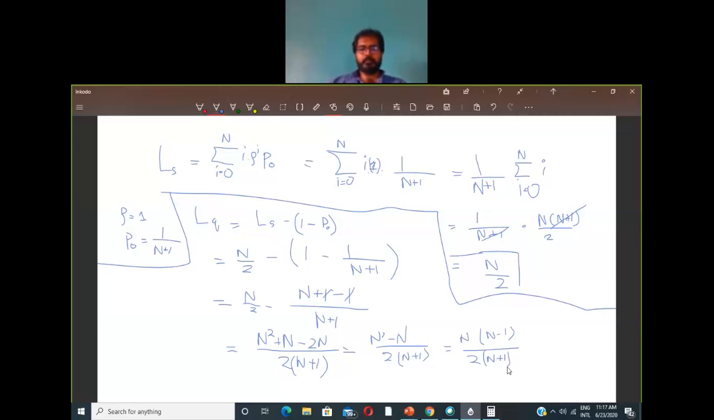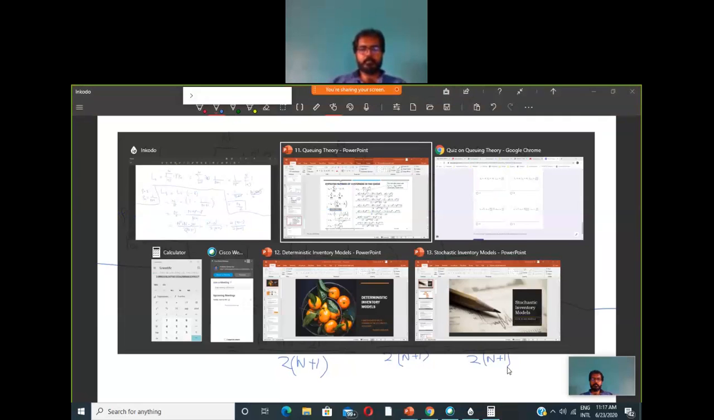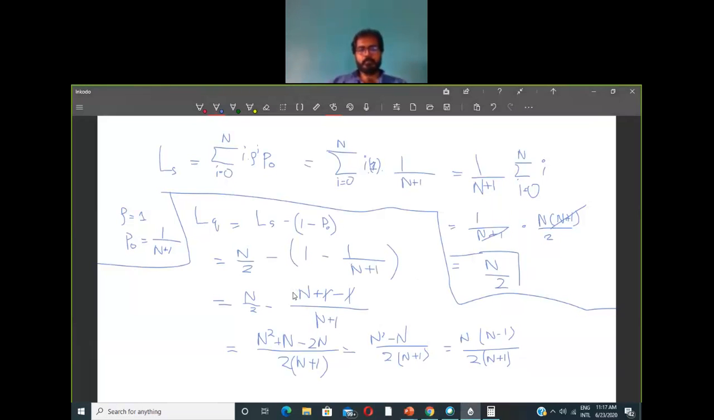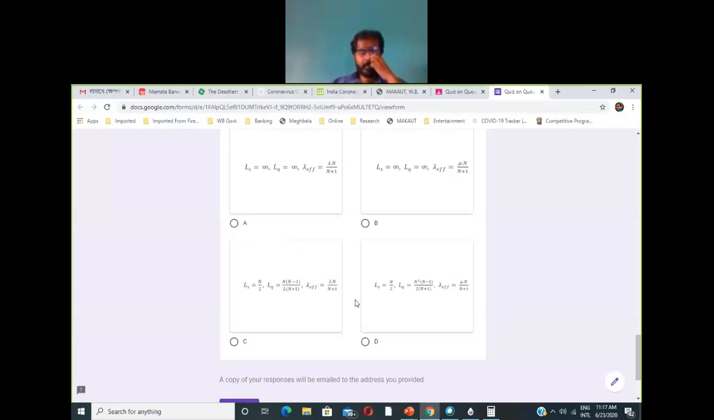So this is what we have. Now if you see the options, for this we will have n into n minus 1 divided by 2 of n plus 1, same as this one. So this should be your option, because here we have n squared into n minus 1 divided by 2n, and since there is an n squared, that is not correct.